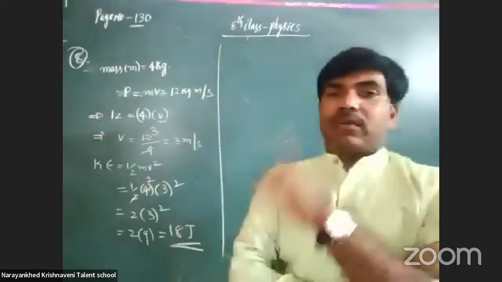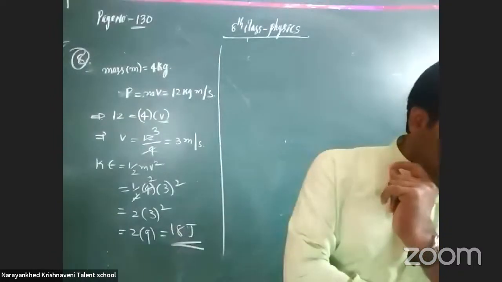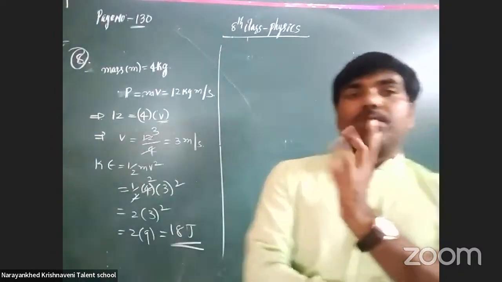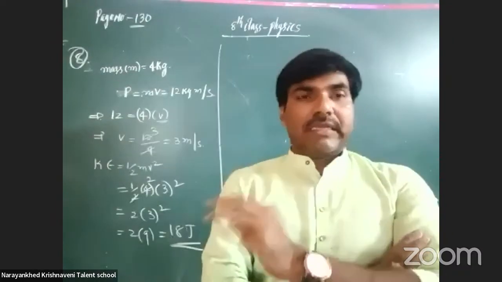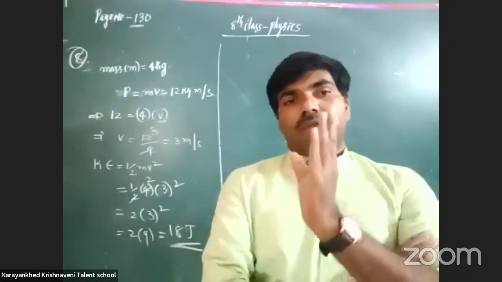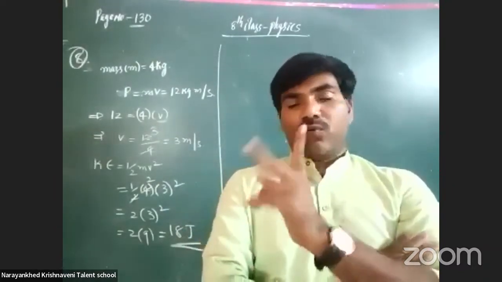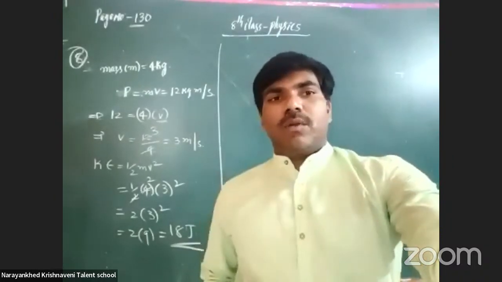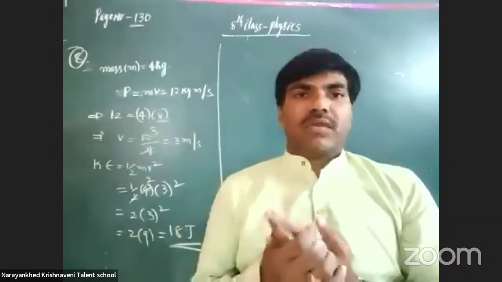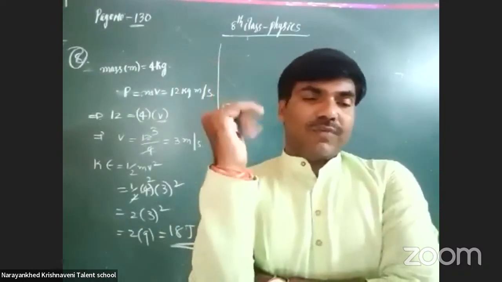Next component here, we consider one more thing. What is that component here? We consider next, power. Power is nothing but work by time. Clear or not? There is work by time or force into velocity. Two formulas are there. One is force into velocity. Another one is power is equal to work by time. That is also what we consider.